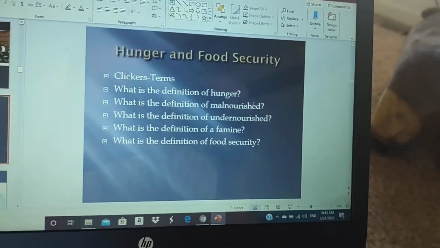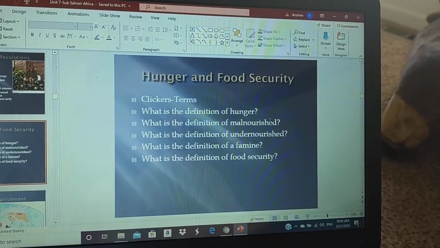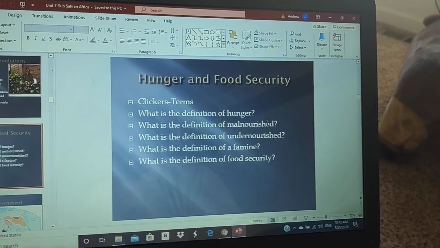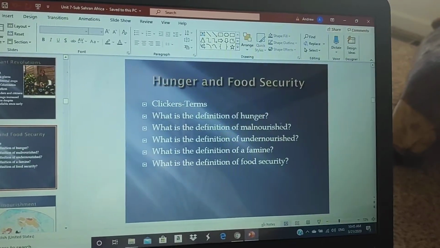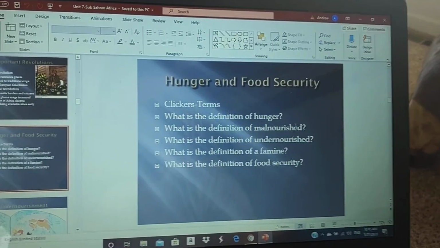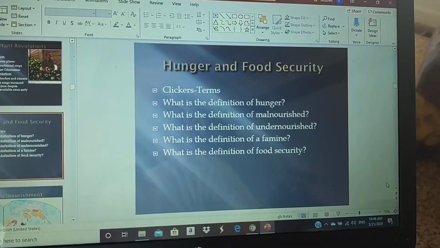Hello, everyone. So we're going to go over a couple of terms, then we'll go into question number 3: why does sub-Saharan Africa not have a large urbanized population when compared to other realms? And I'll give you some hints so that way you can do well for the exam. So let me start with these terms right here.